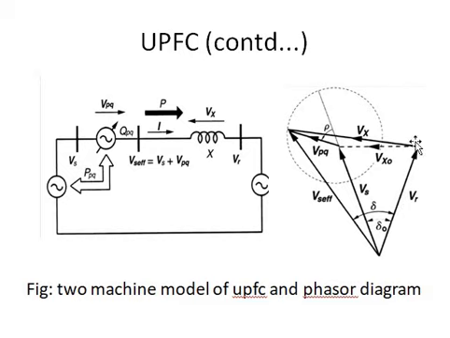Vs effective minus Vr gives us Vx. Rho is the phase angle of the injected voltage, and delta 0 is the transmission line phase angle difference between Vs and Vr, and delta is the final phase angle difference after the compensation.